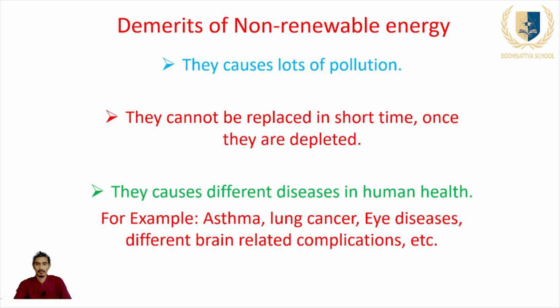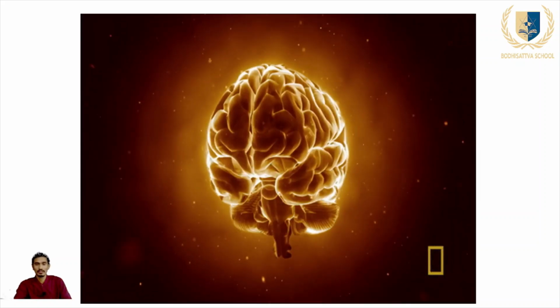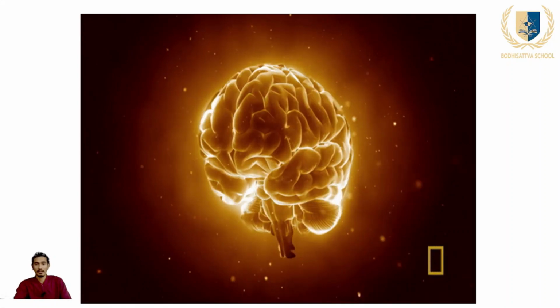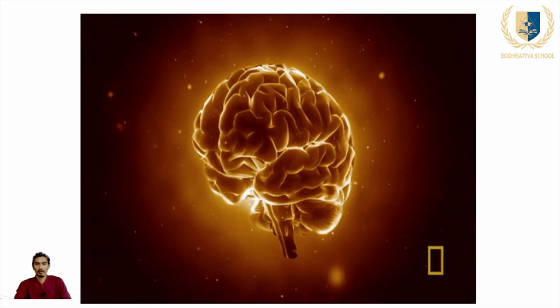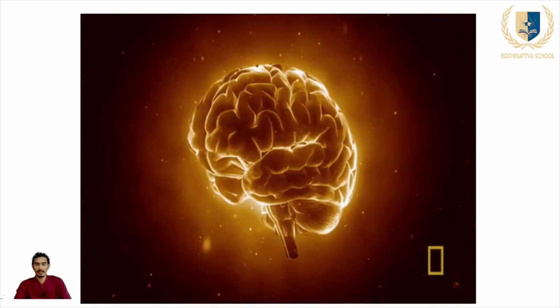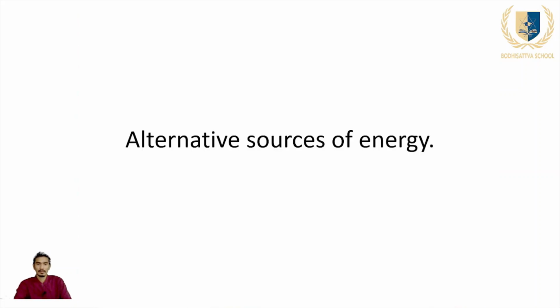Repeat it. So they cause different types of disease in human health, for example, asthma, lung cancer, eye disease, different brain related complications. These things can be seen in the person who is long exposed to the sources of non-renewable energy. So this is the brain. A person may be infected by different types of brain problems by the exposure to non-renewable sources of energy. So now alternative sources of energy, we will discuss about this today.